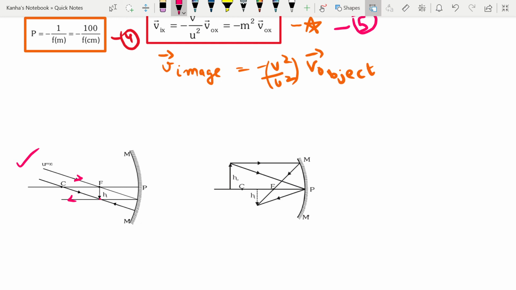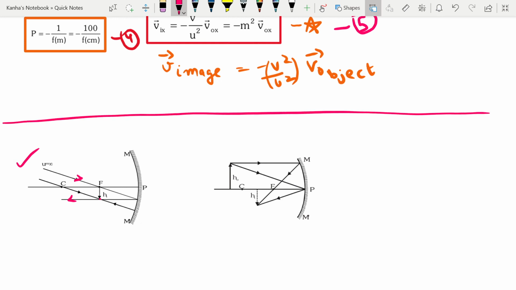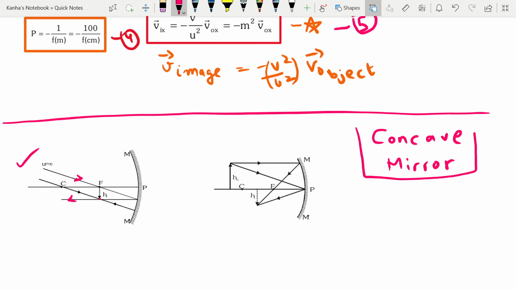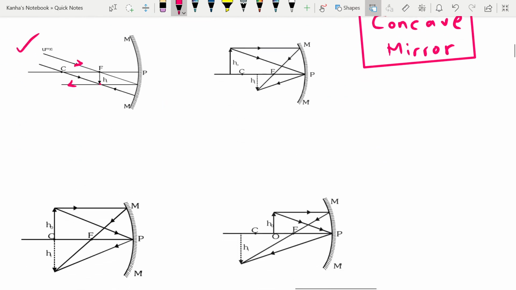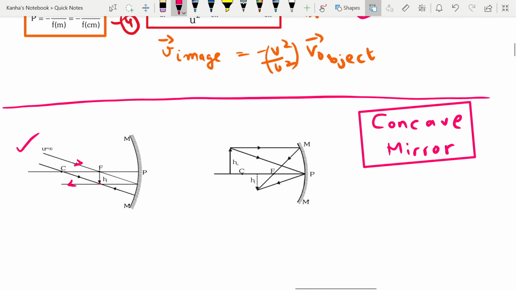Okay, so here are different things that you should remember from this portion. First of all, I'll mark this new section as what happens for a concave mirror. So you can easily analyze concave mirrors here, step by step. So there are different cases, and I'll take you through all these cases. There are, I think, 5 or 6 cases that you need to remember. The first one is when the object is placed at infinity. So the object is at infinity. Okay, as you can see, you need to make these diagrams in your notebook as well.